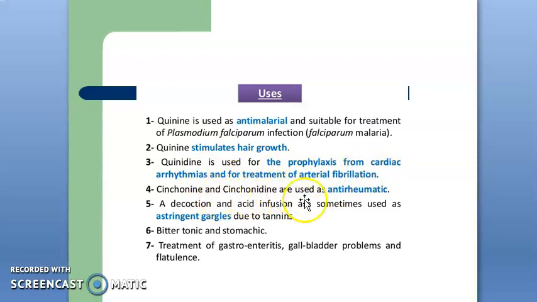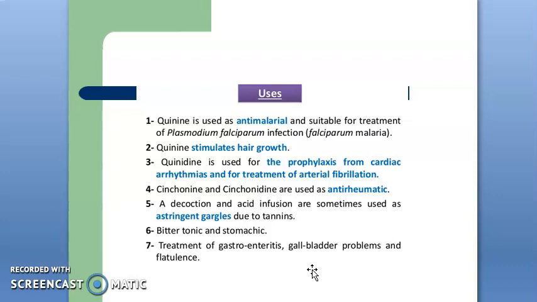Next, cinchonine and cinchonidine are also used as antirheumatic. Decoction and acid infusion are sometimes used as astringent gargles due to the presence of tannin. It is also used as a bitter tonic and stomachic, and in the treatment of gastroenteritis, gallbladder problems and flatulence. The most important use is in the treatment of malaria, and quinine is the phytoconstituent responsible for its anti-malarial action.